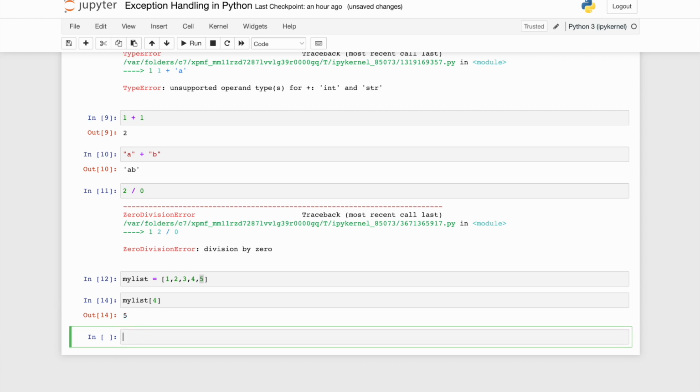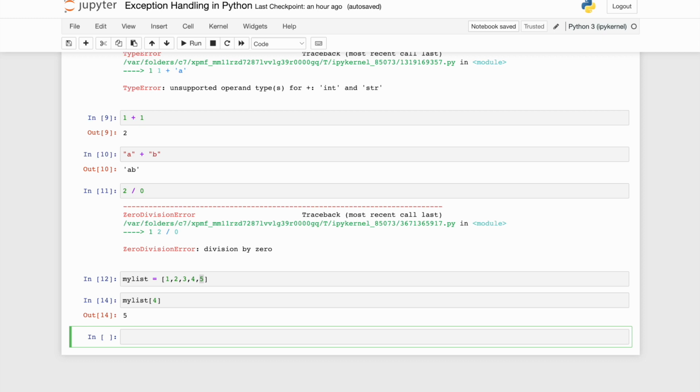Now, Python is very kind in the way that it always shows you very meaningful exceptions. That includes information about what exactly went wrong, along with the exact line where it is happening. Having access to these types of errors or exceptions is very helpful when you are writing code or debugging your programs.